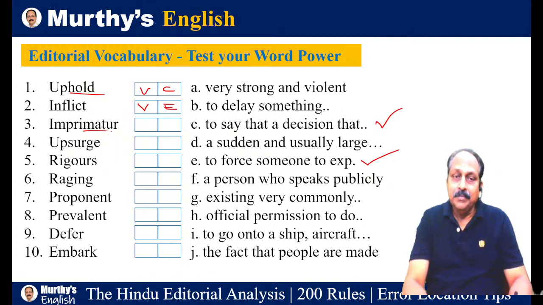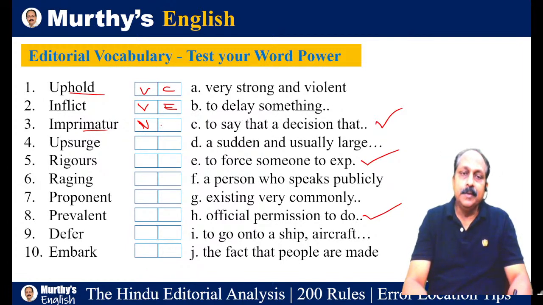Part of speech, noun. Third one, you have to answer the third one. Official permission to do something given by an officer or a group of people who hold the position. H is the answer.